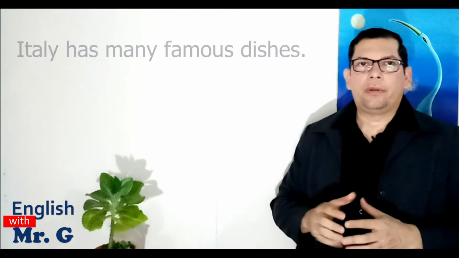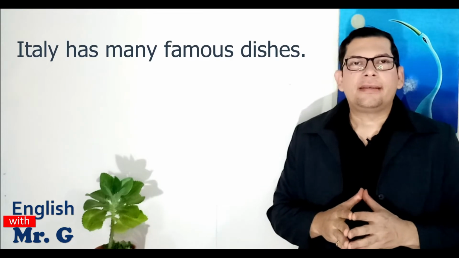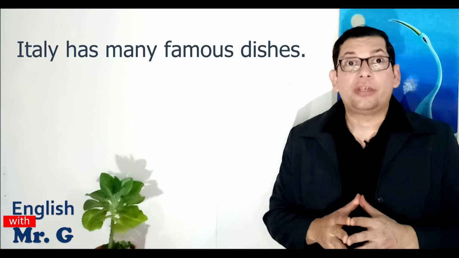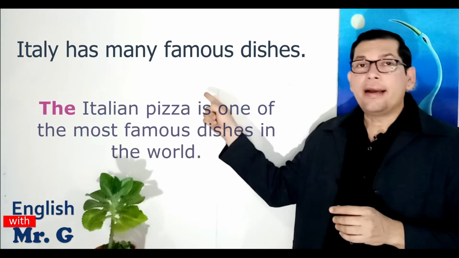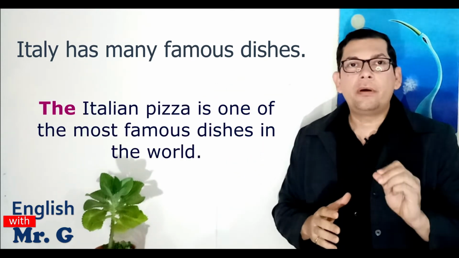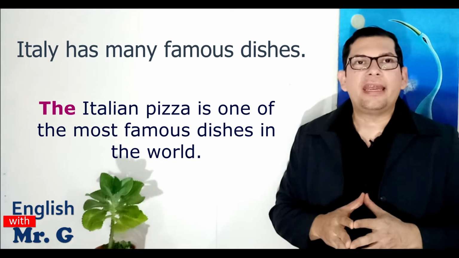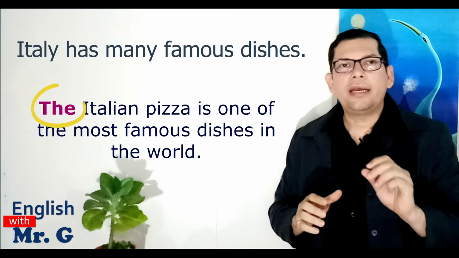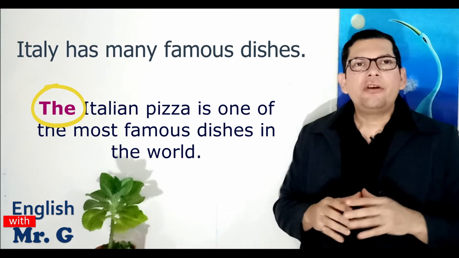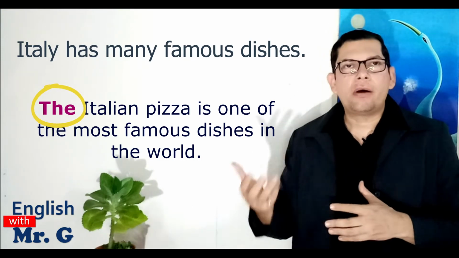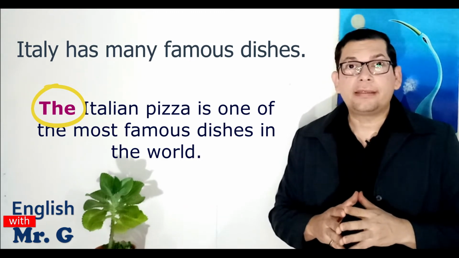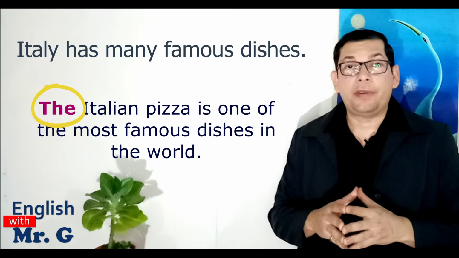Look at this example. The sentence says, "Italy has many famous dishes. The Italian pizza is one of the most famous dishes in the world." In this sentence, we use the definite article "the" because I am talking about a very specific, a very particular type of pizza, in this case, the Italian pizza.